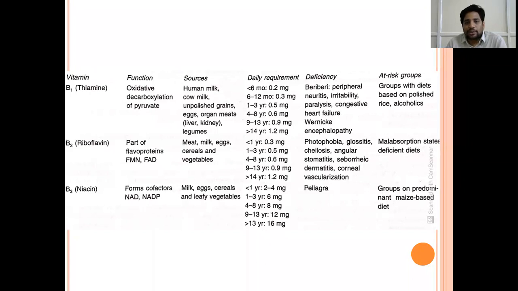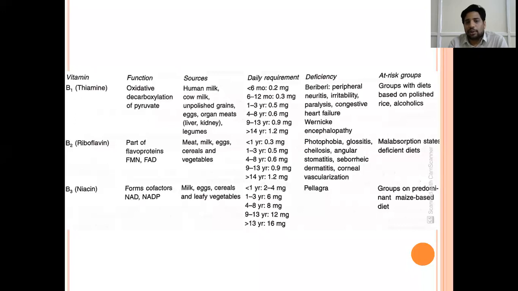These daily requirements, depending on the age, are given here. Less than 6 months is 0.2 mg. 6 to 12 months is 0.3. More than 14 years, we have to remember, is 1.2 mg. That is the daily requirement of thiamine. Generally, thiamine deficiency presents as beriberi. Beriberi, I've separated in the next slide. And then next, B2 is riboflavin.